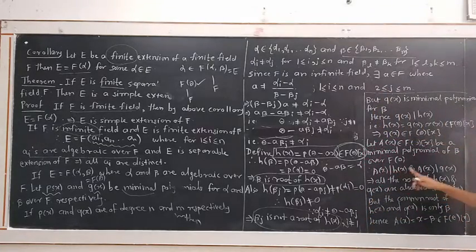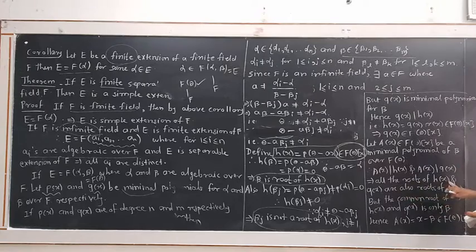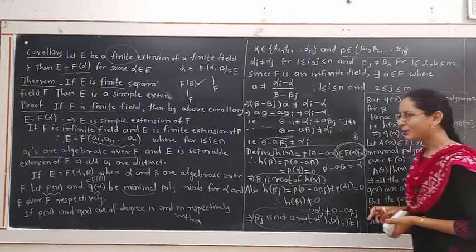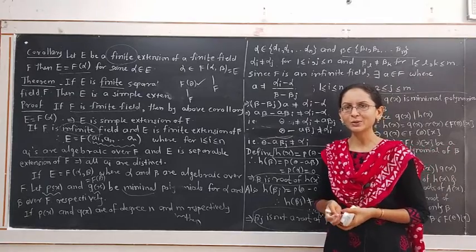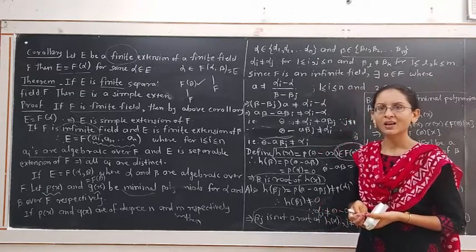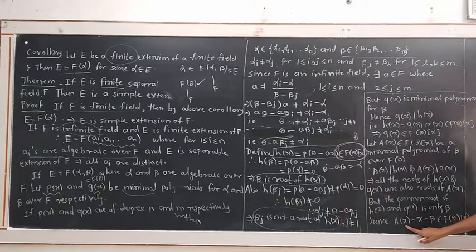Ax divides hx and ax divides qx. As this is a common divisor of hx and qx, all the roots of hx and qx are also roots of ax. All the roots of hx and qx are the roots of ax, but the only common root of hx and qx is beta. There is only one root that is common to both the polynomials qx and hx, that is beta. Hence, ax is in the form of a linear polynomial.